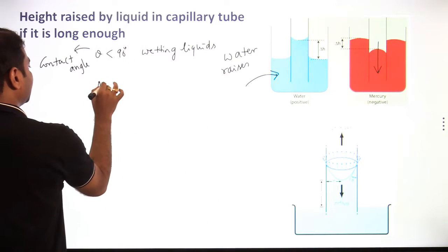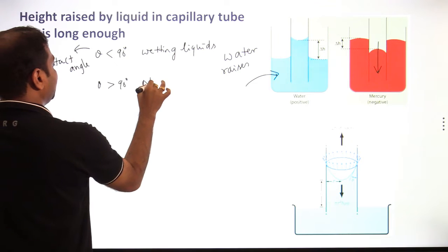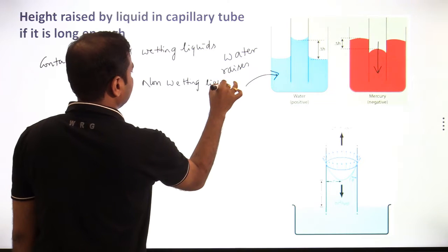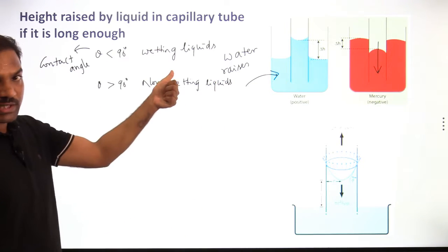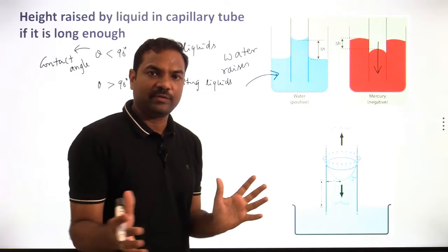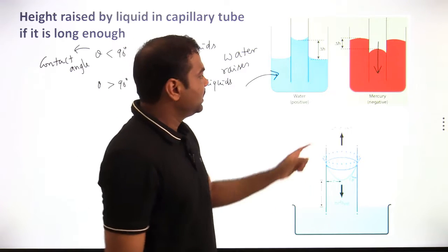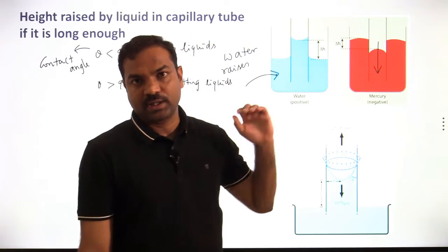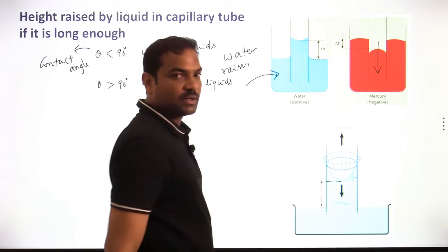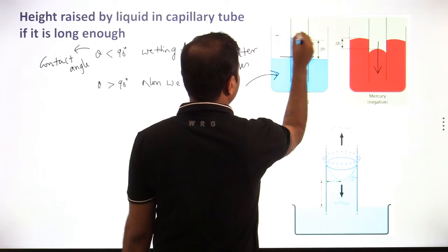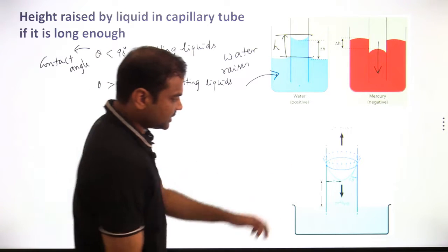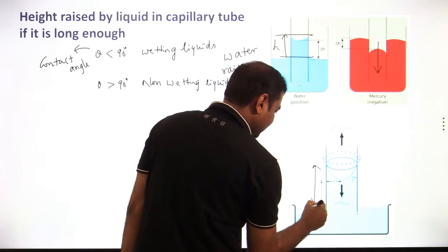Where theta is more than 90, those are called non-wetting liquids. So one is a wetting liquid, the other one is a non-wetting liquid. Wetting liquids will rise. Not only water, any liquid which has less than 90 angle of contact will rise, whereas the liquids which have angle of contact more than 90 will be depressed. So this will go down, this will rise. We are going to find out first the height raised. How much height will be raised over here? You can see in this diagram, we are going to find this height value.